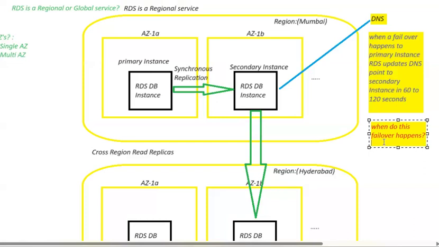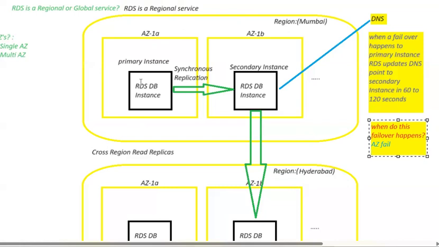Let's see when this failover happens. If the availability zone hosting my primary database instance fails, then my RDS database instance fails, of course. That is one case.